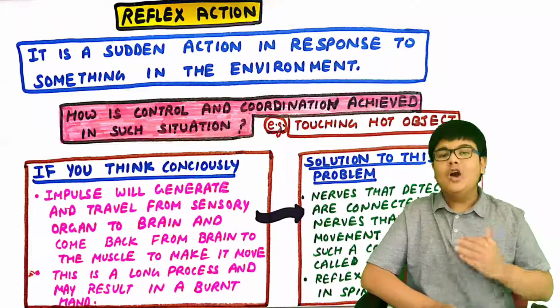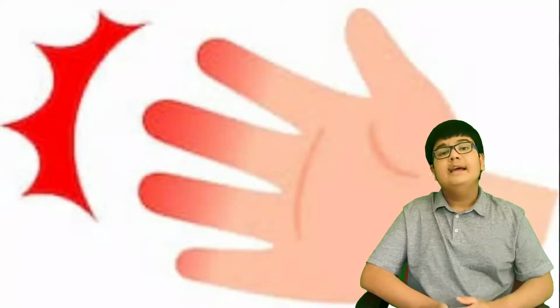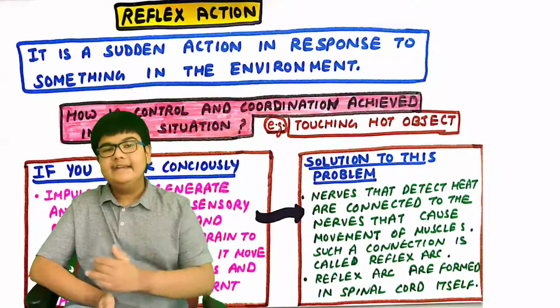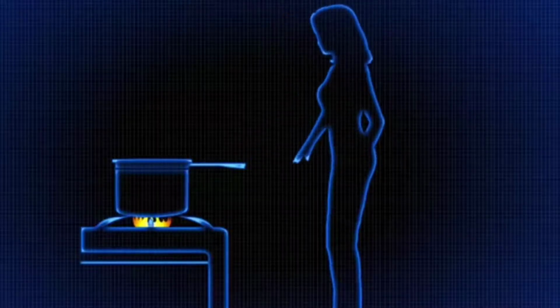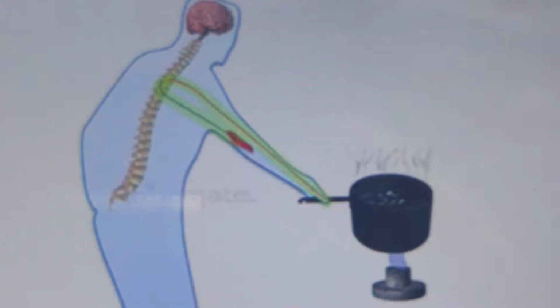But this is a very long process and it may result in getting our hand burnt. But the solution to this problem is that nerves that detect heat, they are directly connected to the nerves that cause movement of muscles. Such a connection is known as reflex arc. And these reflex arcs are formed in the spinal cord itself instead of the brain.